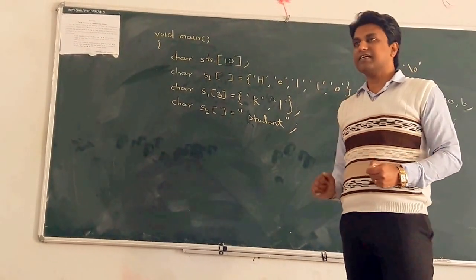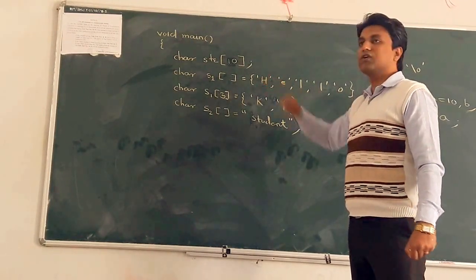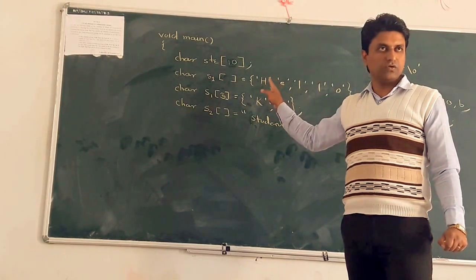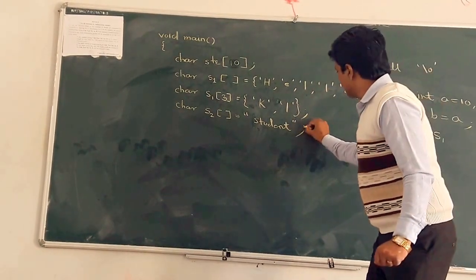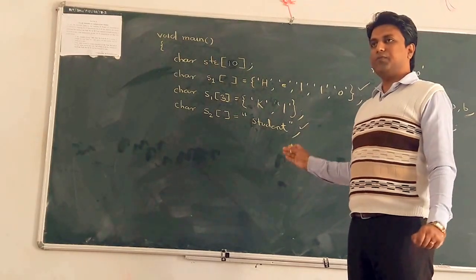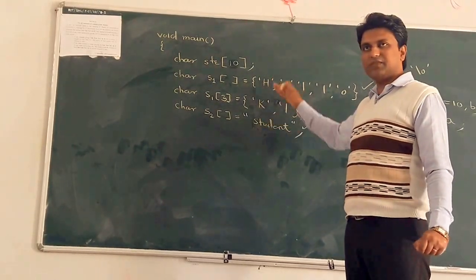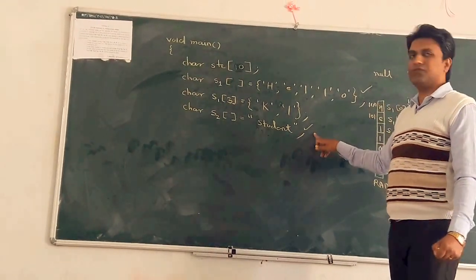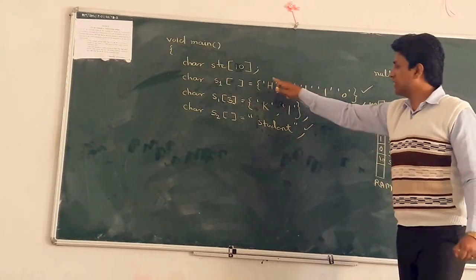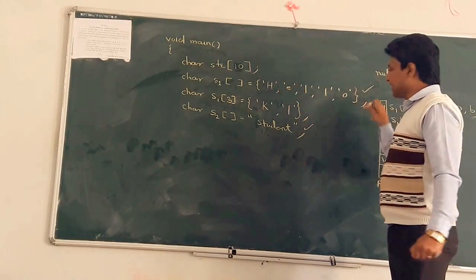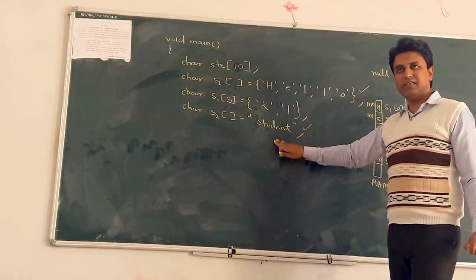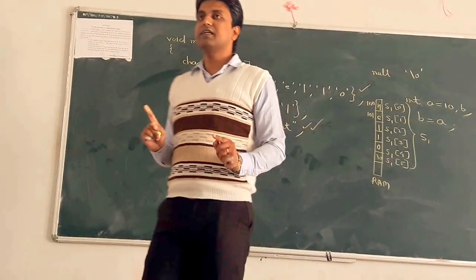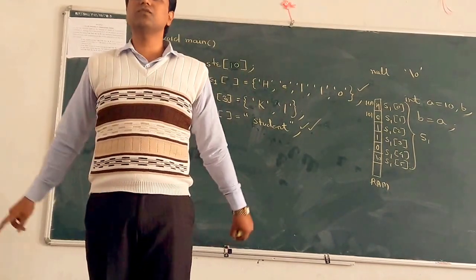And if it is a single character, it is enclosed in single quotes. Double quote and single quote. Clear? This is okay, and this is also okay. No problem, you can initialize strings both ways. But which one is simpler? The second one, because there is no need to write each character separately and curly brackets. We can simply write it here. So this is the static initialization of the string.